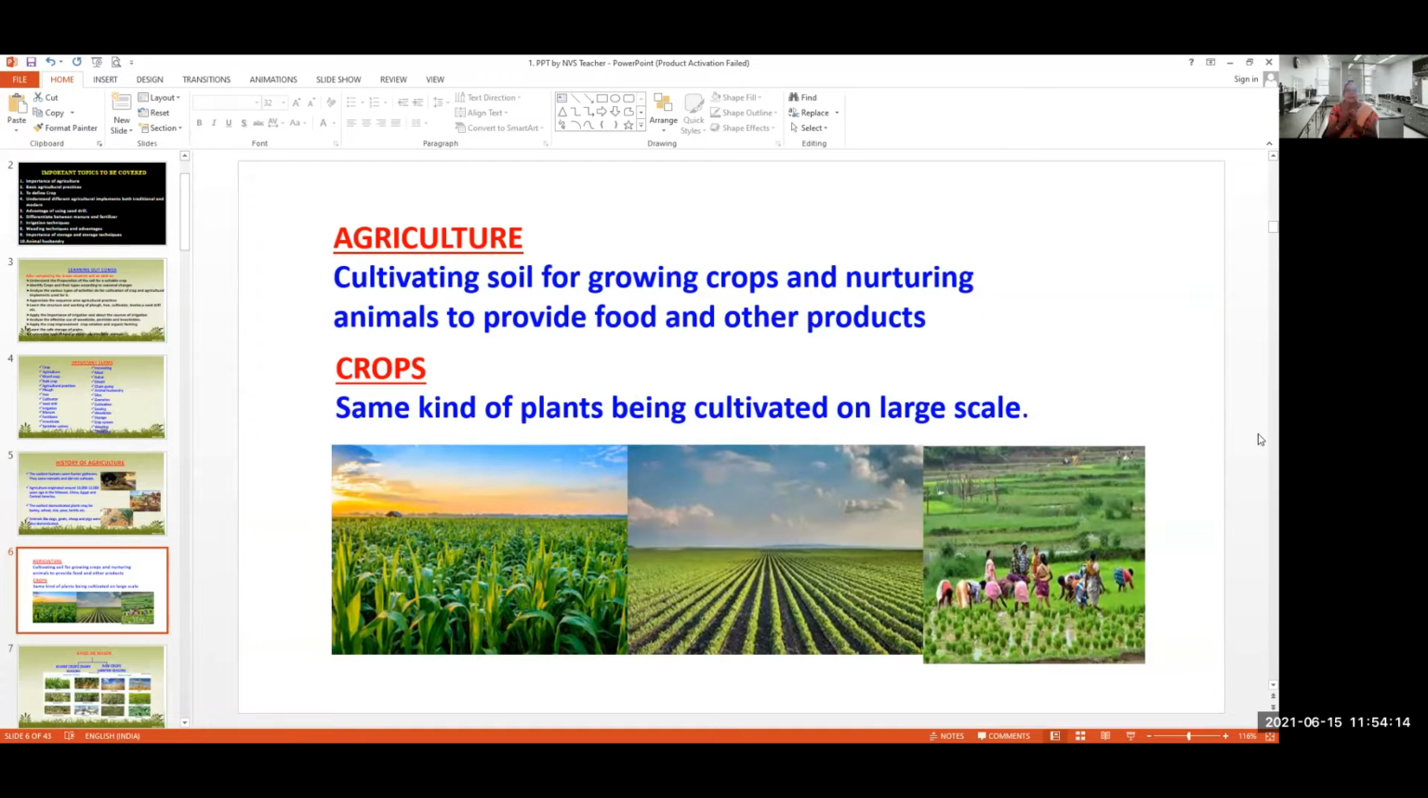Next, coming to agriculture. Agriculture is cultivating the soil for growing crops and nurturing animals to provide food and other products. What are crops? The same kind of plants being cultivated on a large scale. If we see one field where mostly grapes are there, we can say it is a grape field. If we see paddy fully in one place, we can say it is a paddy field. So that is called a crop: the same kind of plants being cultivated on a large scale.